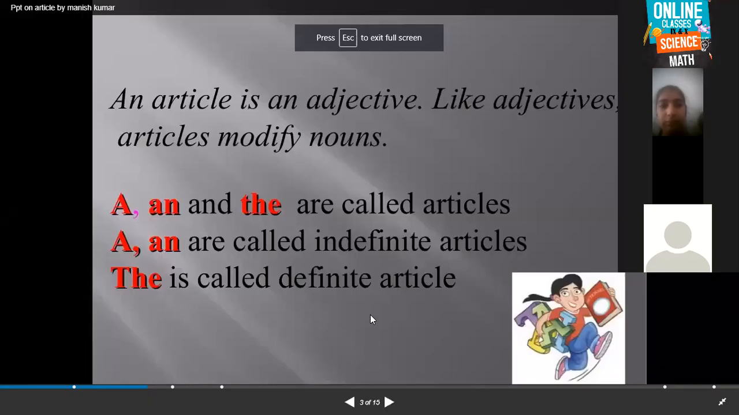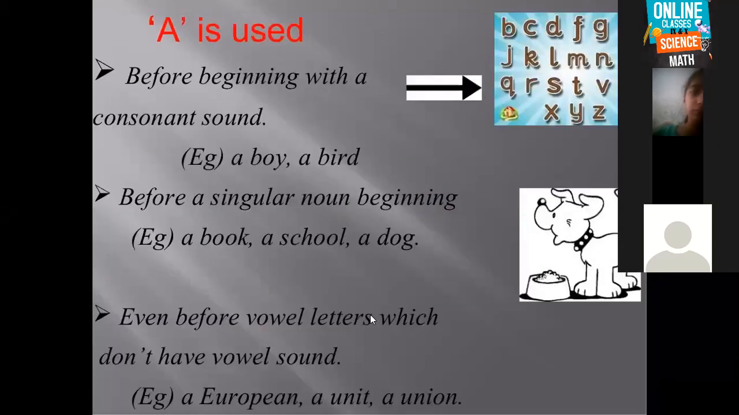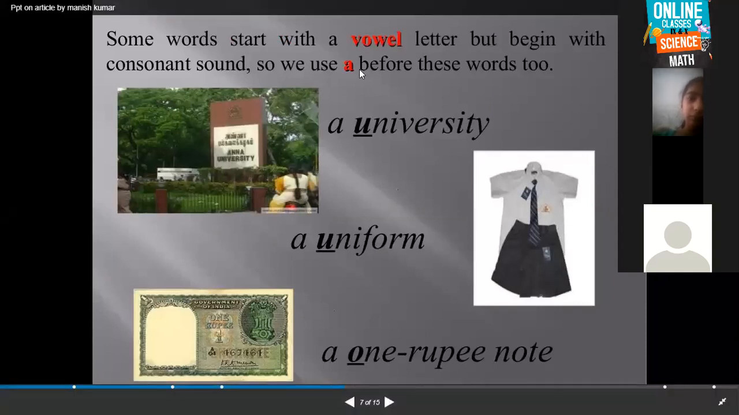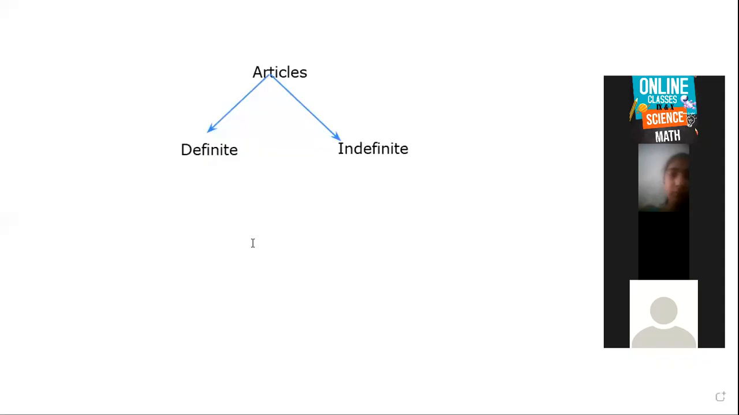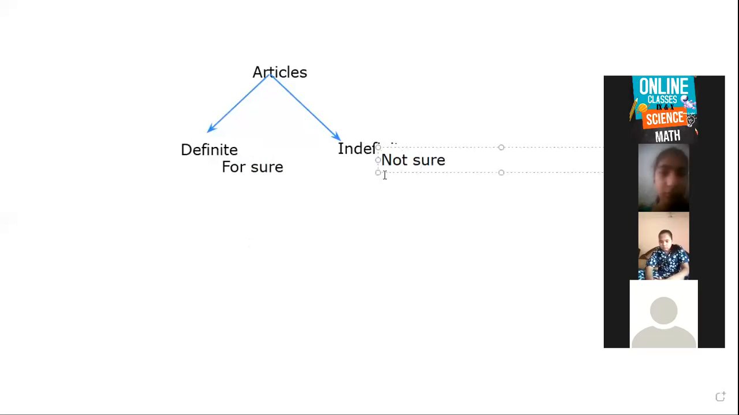See, definite articles are those articles which are definite. Definite means something which is for sure, and indefinite means which is not sure. Now, what does for sure mean? For sure means when you are talking about something particular.